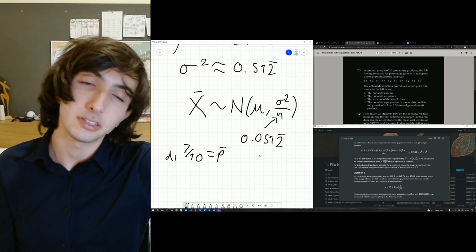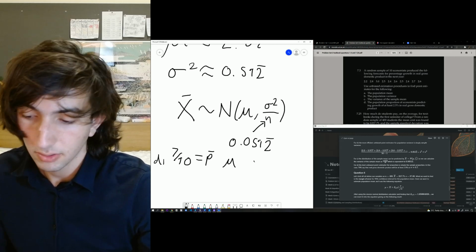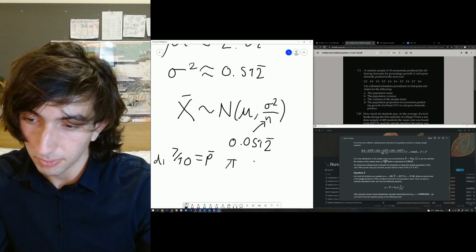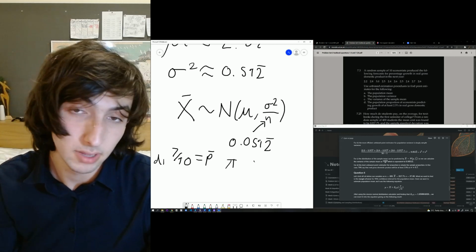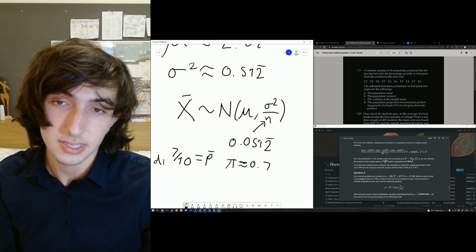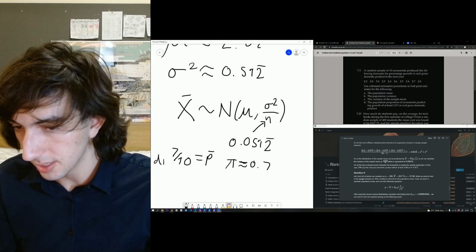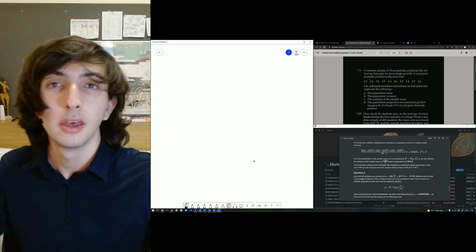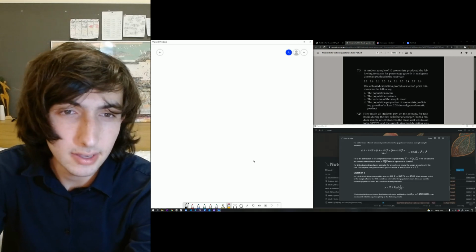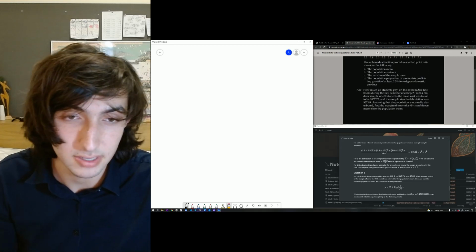I believe that's the best. The best estimator is the sample proportion. So we're going to say that pi, which as you guys might remember is the real proportion, is roughly around 0.7, or 7 out of 10. Okay, those are point estimators for you. Quite all right, I think. Yeah, let's move on. Again, if any of you guys need more detail, feel free to text me.